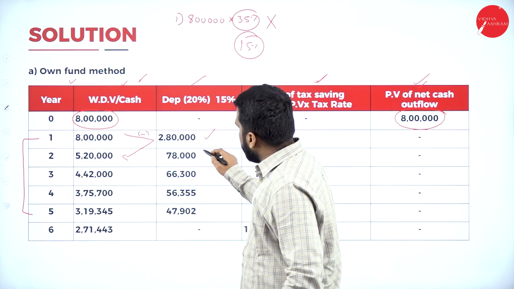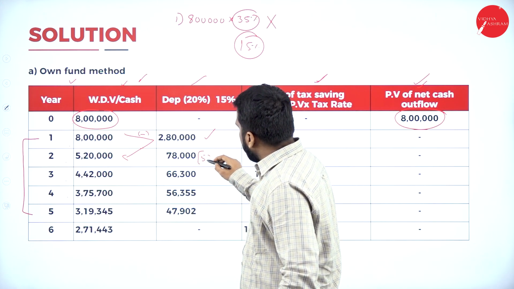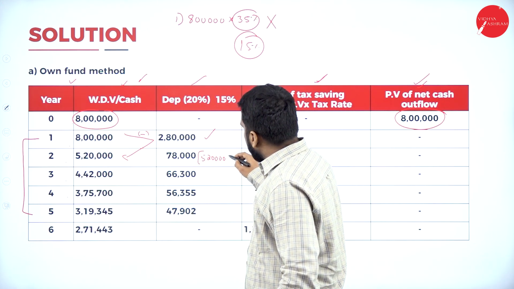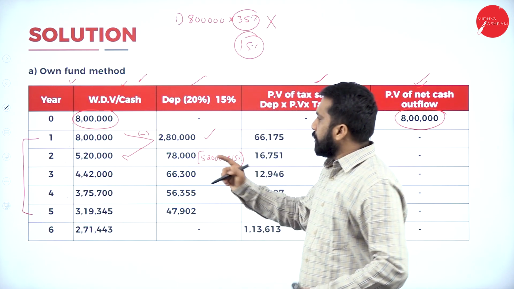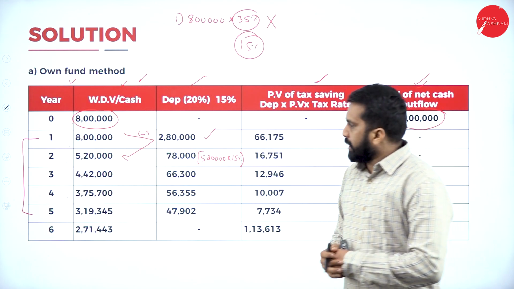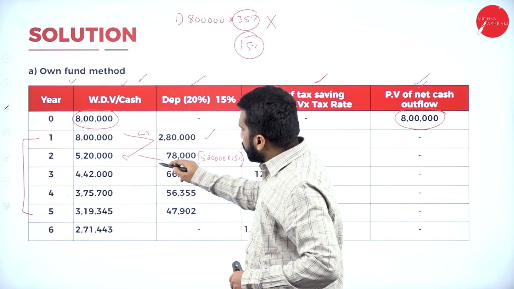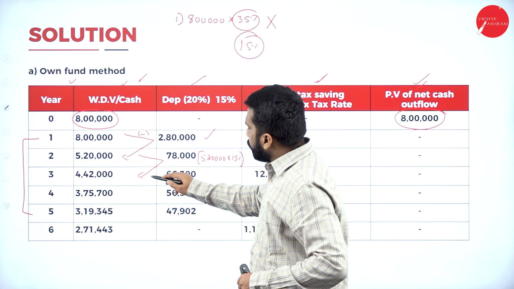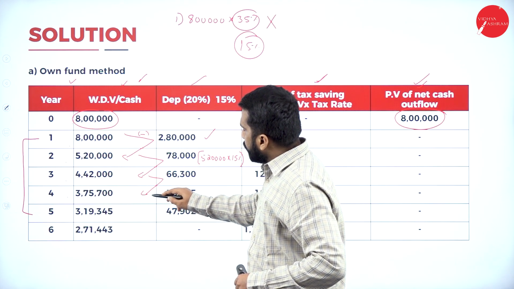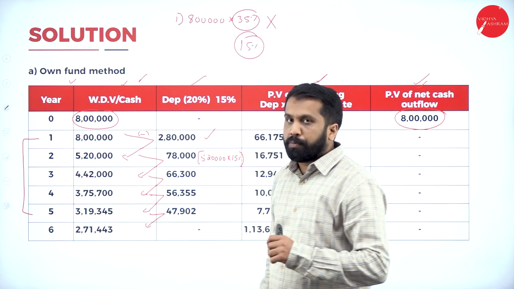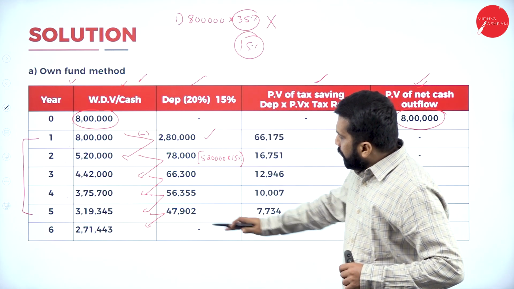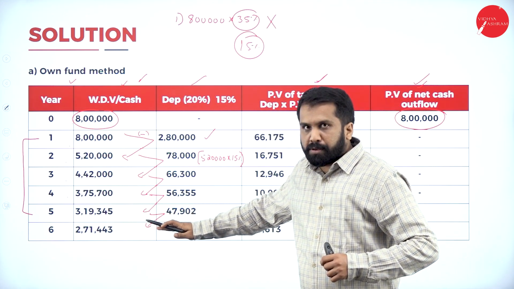Yes. I'll do the calculation. 5,20,000 multiplied with 15%. How much you got? 78,000. Then from this you minus this. From this you minus. From this you minus. Hope you got it. So up to this we do depreciation.